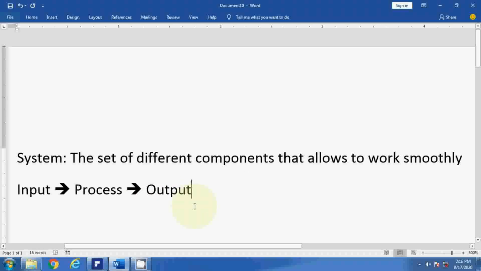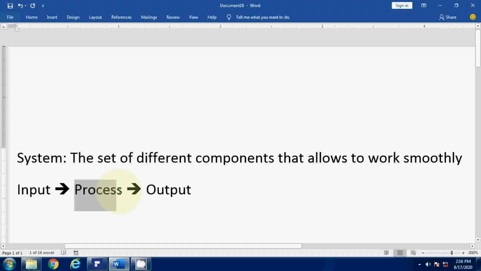Let me consider one more example related to that. In the morning we have taken breakfast, then from morning to afternoon, whatever we are doing, suppose I went to school and I have taken different classes, I have done some official work and some personal work between breakfast and lunch. So that is called process, whatever task we have performed. That is called one process, how we are doing. Suppose I have taken a class on Google Meet. That can be considered as a process. And then output, when I have delivered my lecture and what students learn. What you are learning, that is called output.